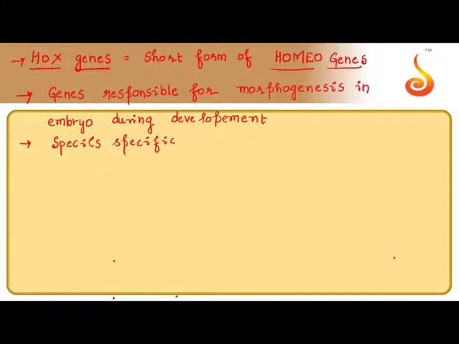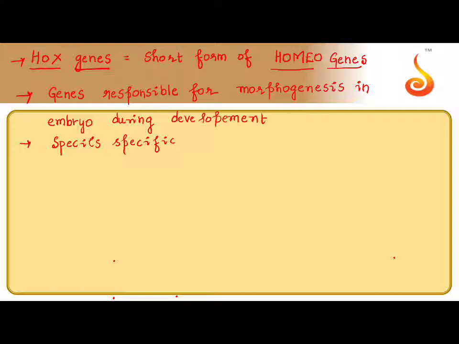So what are homeogenes? The genes responsible for species specific morphogenesis in embryogenesis. If these genes are not functional, then the embryo may not be an embryo of the same species. They are sensitive to mutation and we see developmental disorders at the level of embryogenesis if these genes go wrong.